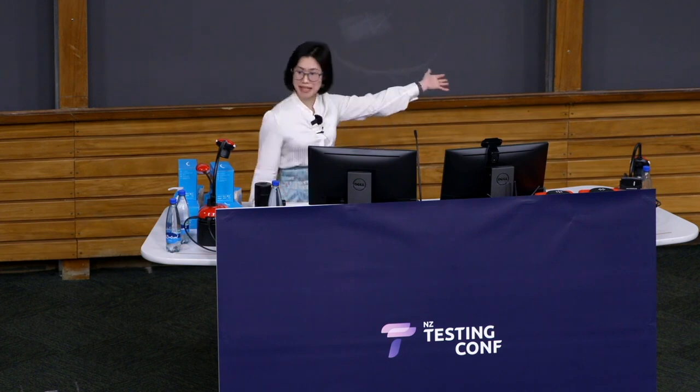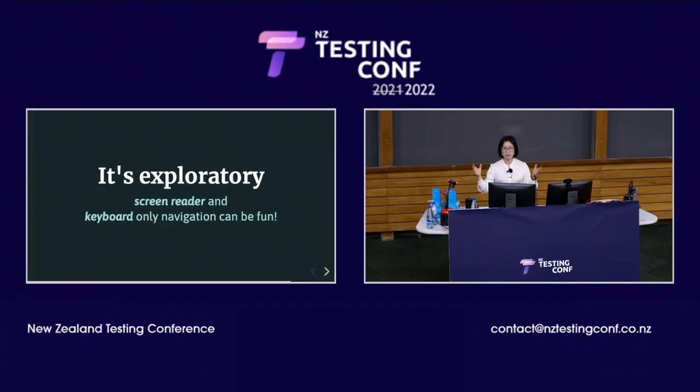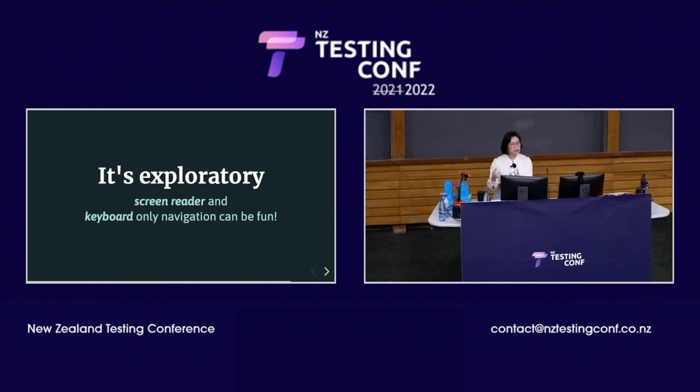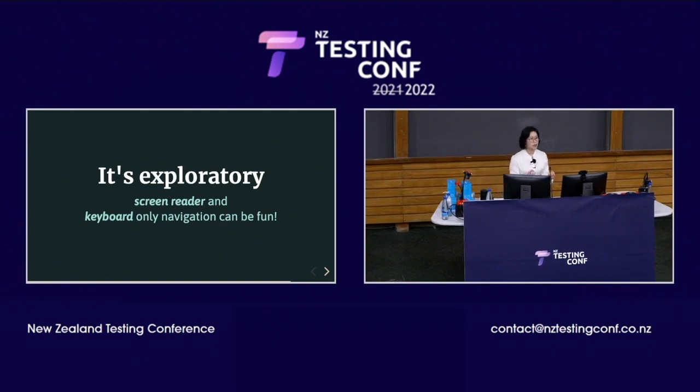Right. So, what is screen reader testing, right? It is pretty much exploratory testing. Sure, you can automate some of this stuff. You can make sure that things can be tabbed to, and you can use a keyboard to get to it. But seeing as how there are 3 or 2.5 ways to navigate the page, and people have freedom to navigate the page however they want, depending on their personal mental model, you can't really unit test that stuff. The only way for you to work out whether the interface makes sense to a user who does not use sight to access your tool is to actually explore and play around.